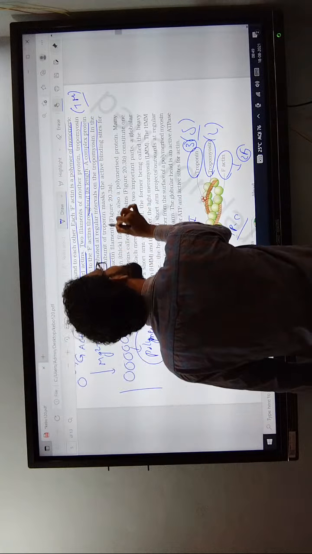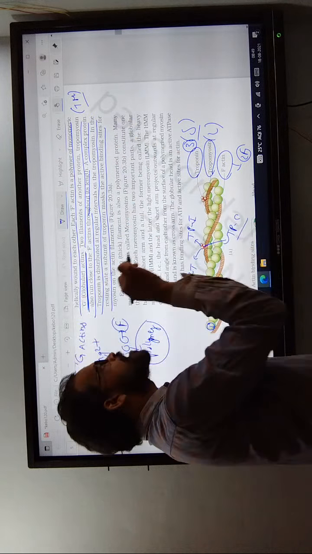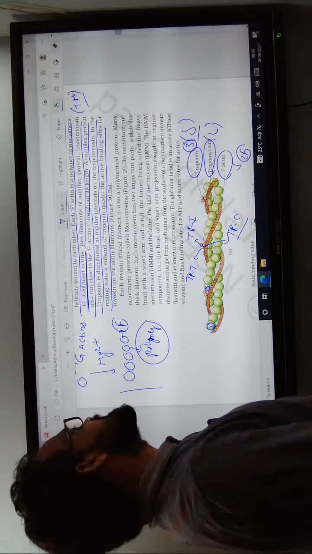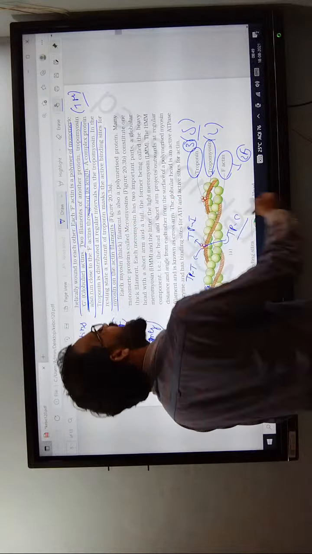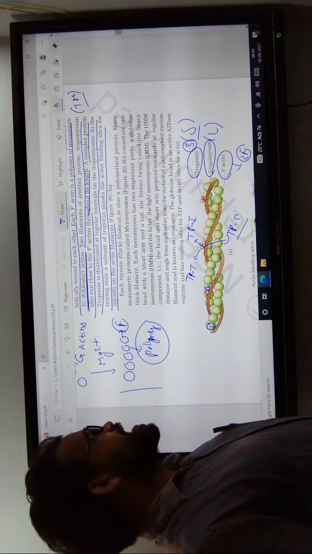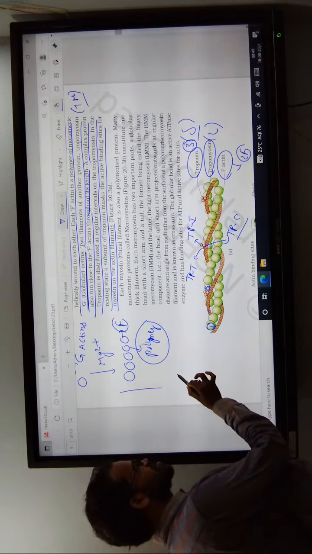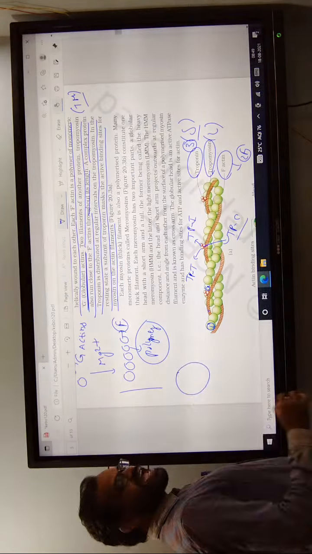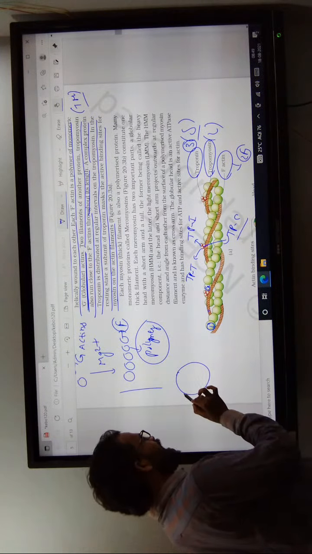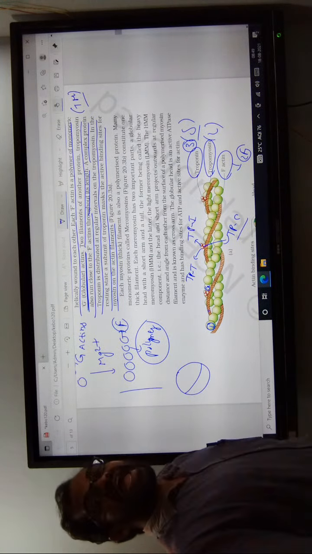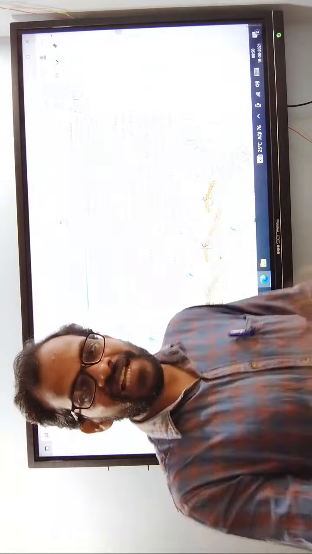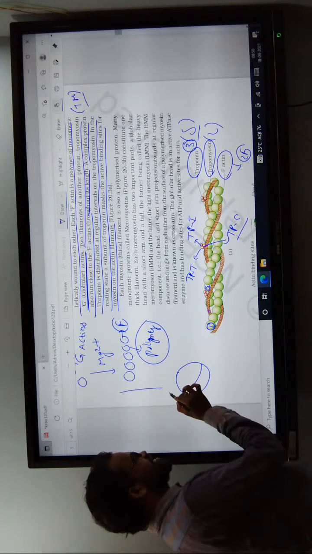In the resting condition, the subunits mask the active binding site of the myosin on the actin filaments. At the time of the resting condition, one actin filament consists of the active site.